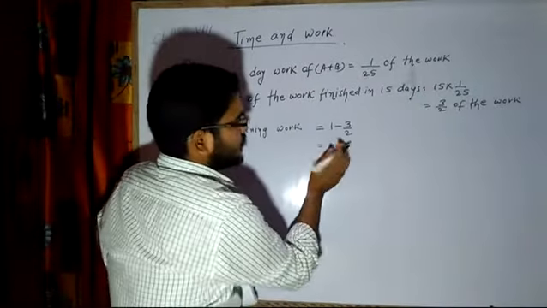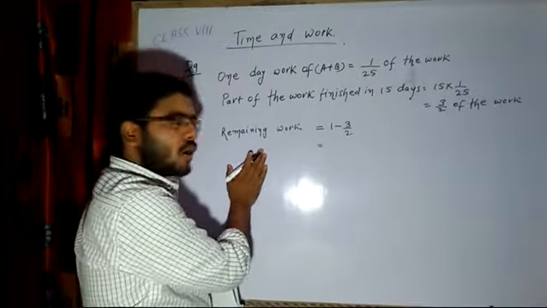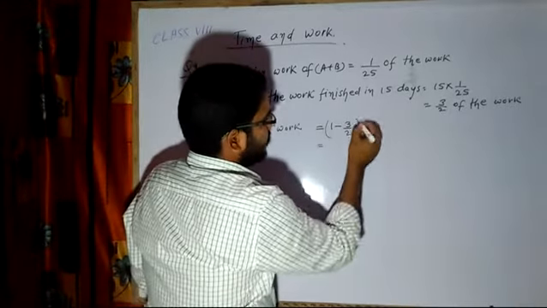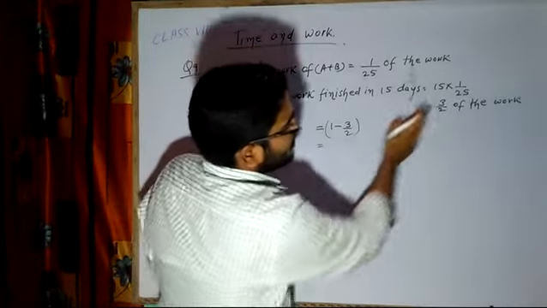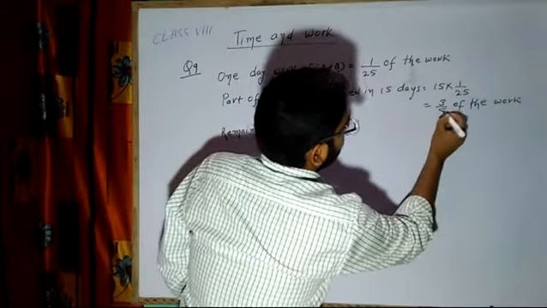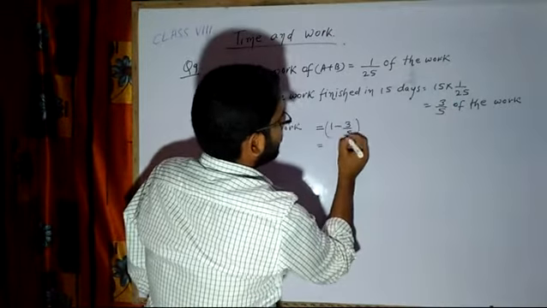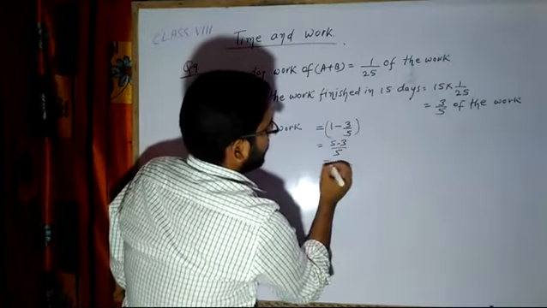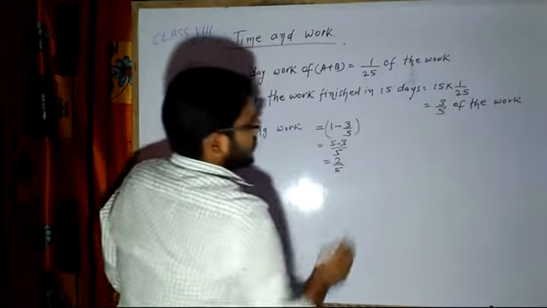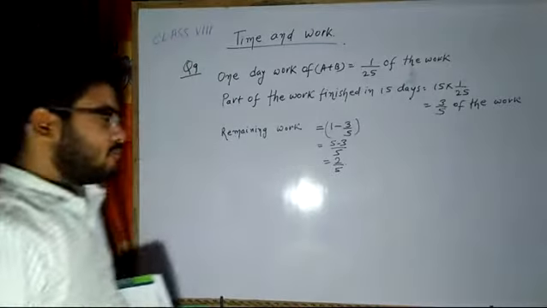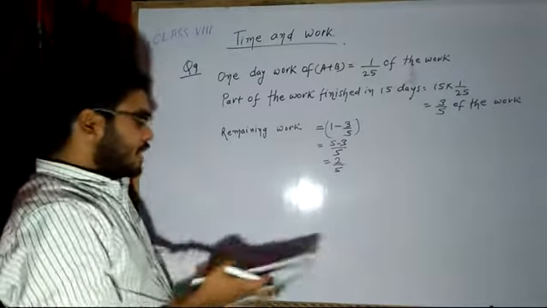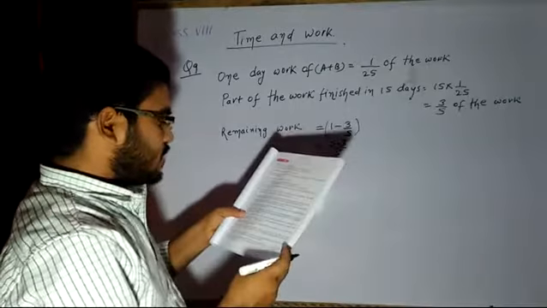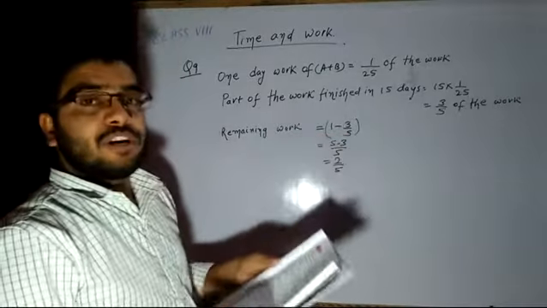Only how much portion is left, and who is supposed to do it? Only A will be doing it. So this much remaining work is there. 5 minus 3 by 5, which is equal to 2 by 5. This much part of the work is left. Who is supposed to do it? A is supposed to do it. B has left, but A has completed the work in 20 days.